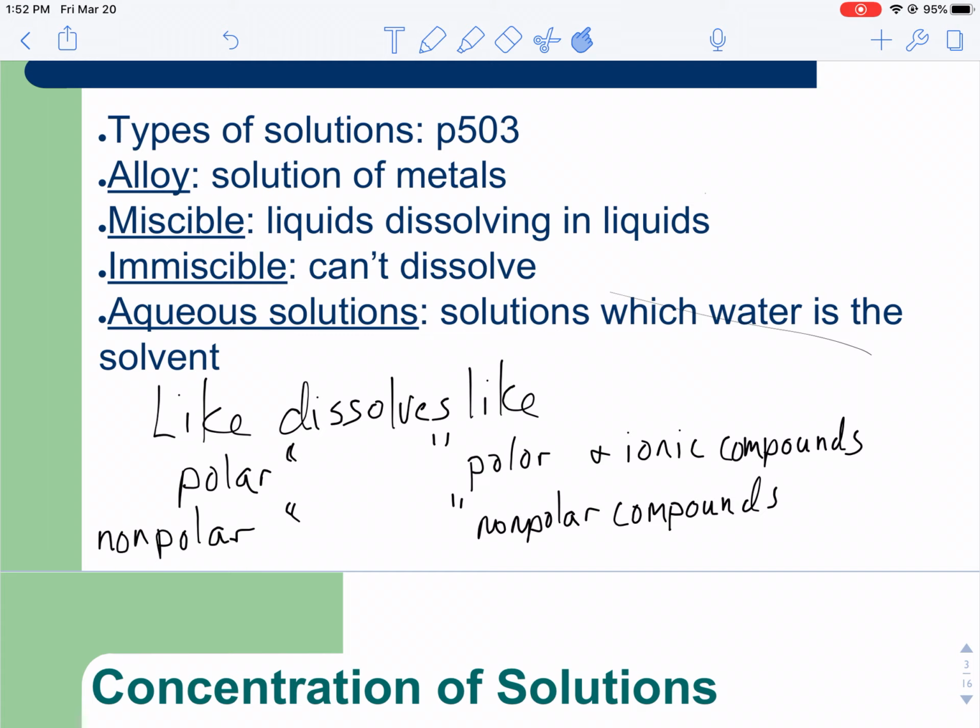This happens because oil and gasoline are both nonpolar. We use the general saying, like dissolves like, meaning nonpolar compounds will dissolve in nonpolar compounds. If something is ionic or polar, it will dissolve in a polar or ionic compound. So always remember that in the back of your head, like dissolves like.